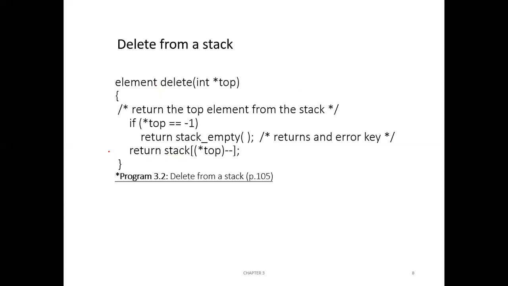Next, how to pop an element from the stack, which is also called delete. This should return a variable of type element, which is whatever user-defined data type has been defined, and it takes top as the argument. It's not a pointer. First we should check whether the stack is empty or not. If the stack is already empty, you cannot pop anything. So first we check if top is equal to -1. If top is -1, we report that the stack is already empty, some error. Otherwise, you return the topmost element of the stack.